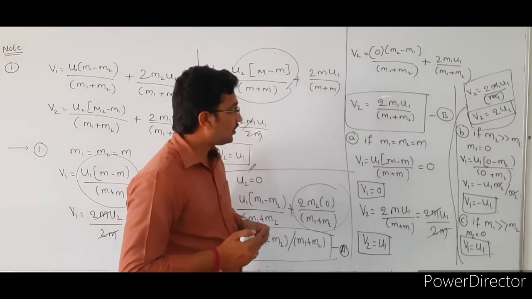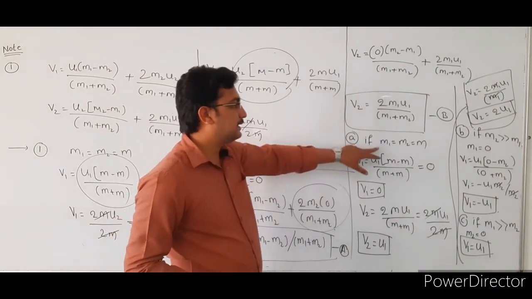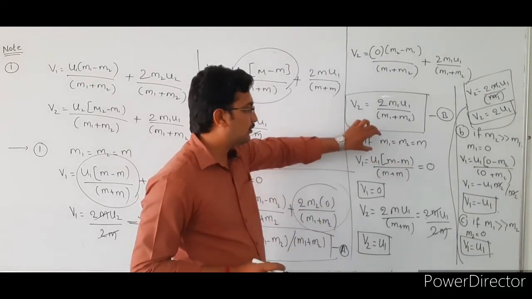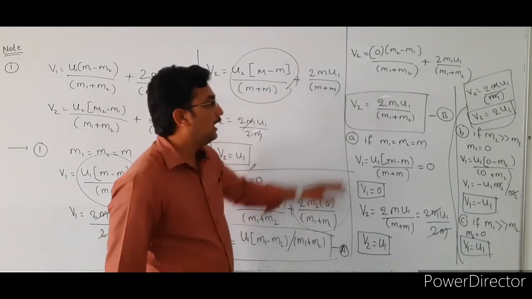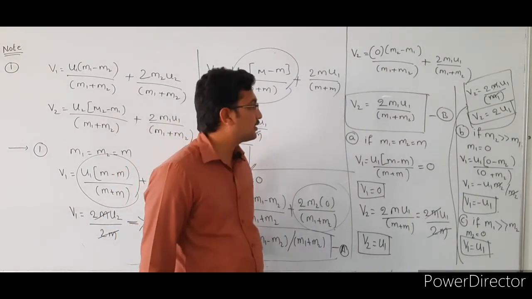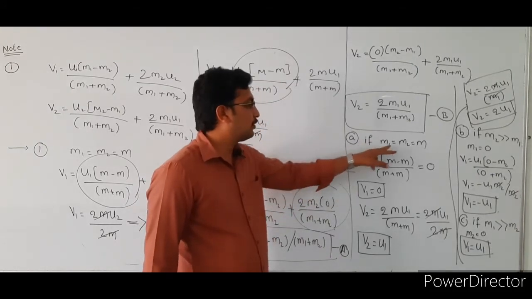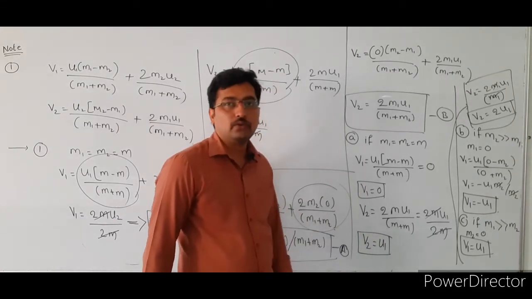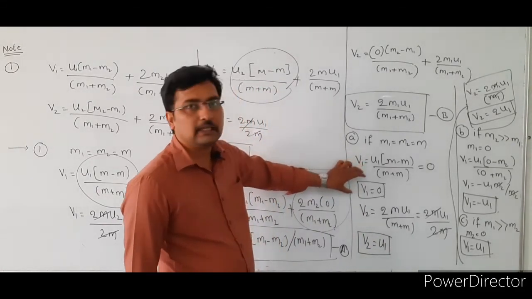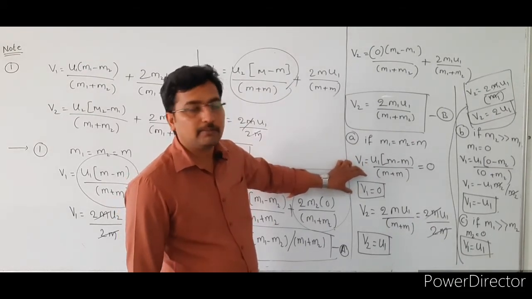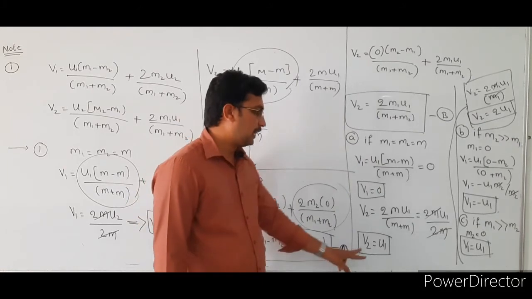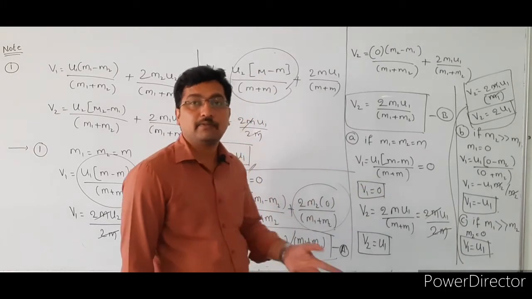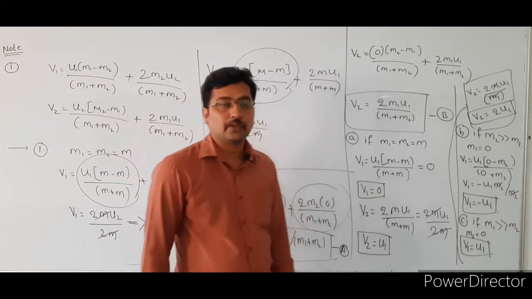Okay, see here. In this case we consider the two bodies having the same masses, meaning m1 is equal to m2 is equal to m. So substitute this condition in equation number A and in equation number B. These are the sub cases of this one. Next, if you substitute this condition, then v1 is equal to 0 and v2 is equal to u1. So in this case the first particle after collision comes to rest, that means v1 is equal to 0, and the second particle moves with the initial velocity of the first particle before collision, that is v2 is equal to u1.